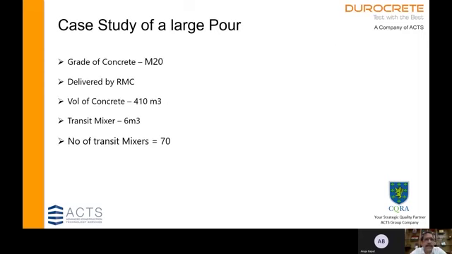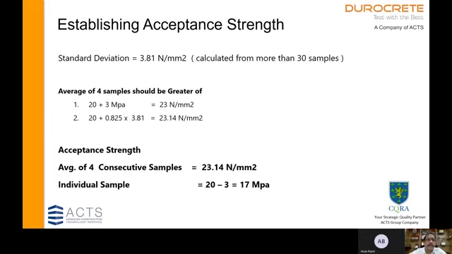Let us look at a case study of a large pour. We have grade of concrete M20. It is delivered by RMC and the volume of concrete is 410 cubic meters. It is delivered in transit mixers of 6 cubic meters, so we will require around 70 transit mixers to deliver that concrete. Step 1 is to establish the acceptance strength.